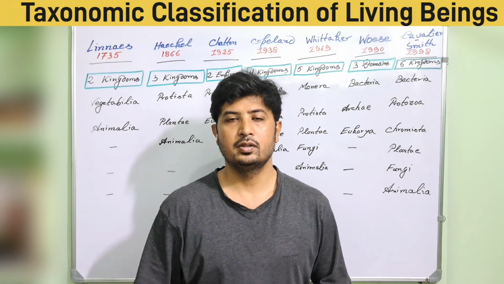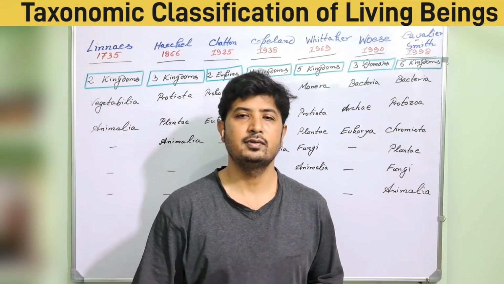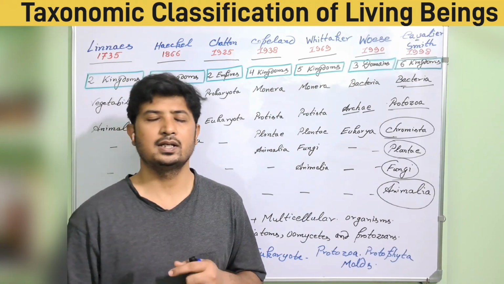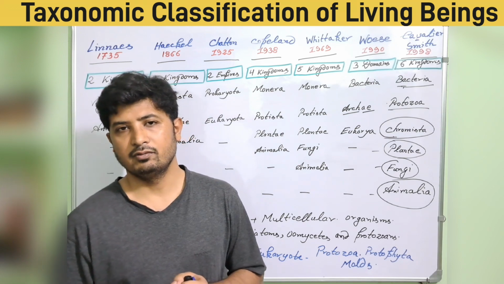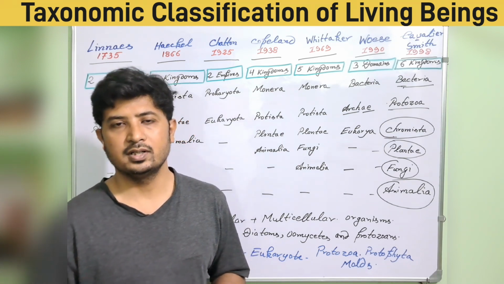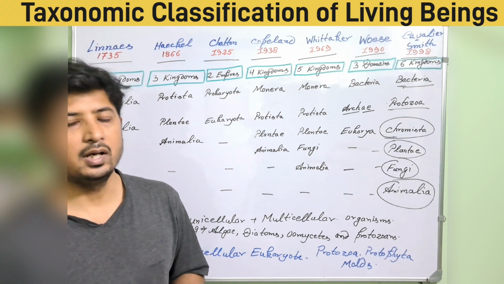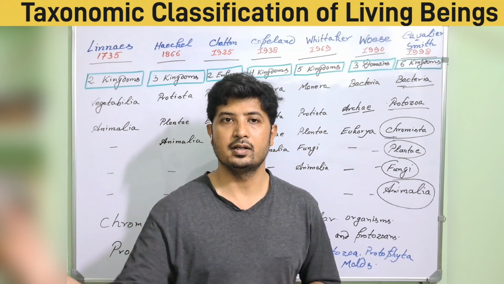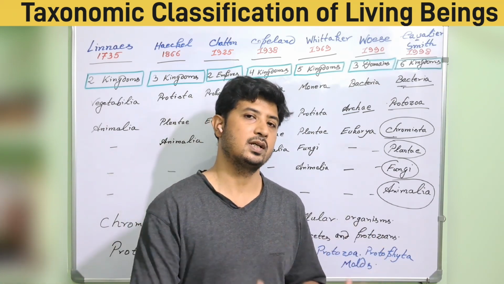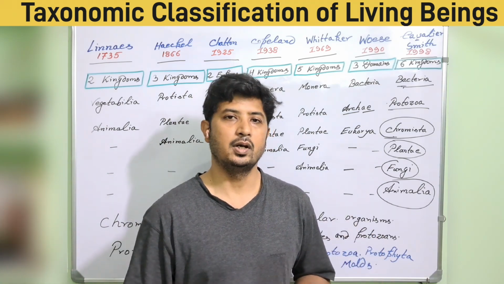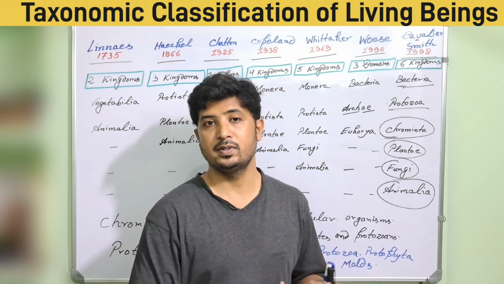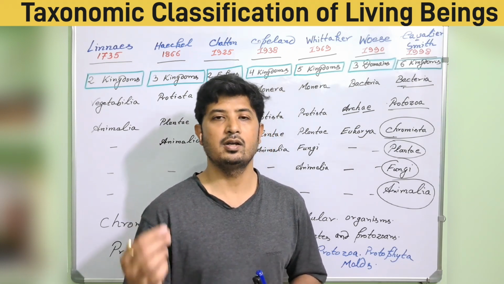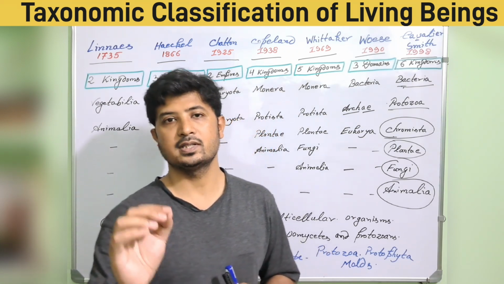Today we'll be learning about taxonomical classification of living beings. There are different taxonomic classifications from Haeckel, Carl Woese, Cavalier-Smith, Whittaker, and Linnaeus. I am here to simplify the taxonomic classification of living beings from the day it started till now, which is acceptable. One by one I'll go, and you will understand it like a table I have kept here, so that you can easily memorize which classification started when, by whom, and what the specific classification was.